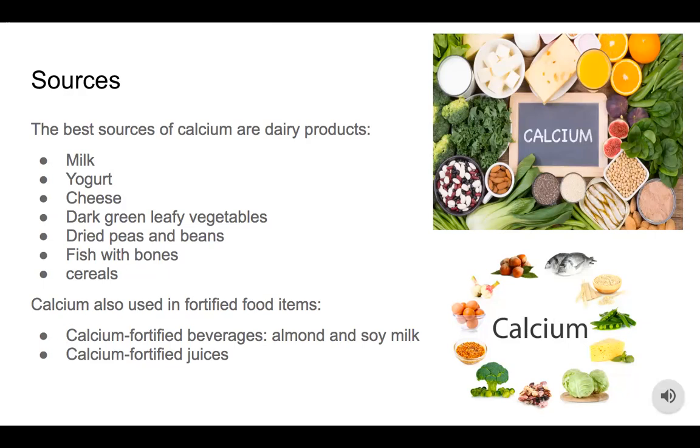So the main sources rich in calcium are dairy products like milk, cheese, and yogurt. However, many non-dairy sources are also high in this mineral. These include seafood, dark green leafy vegetables, legumes, dried fruit, tofu, and various foods that are fortified with calcium.